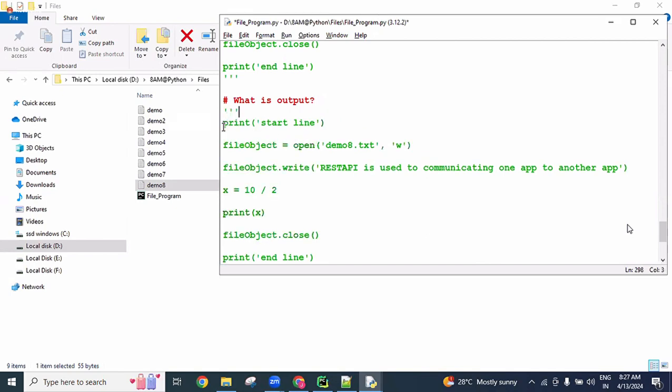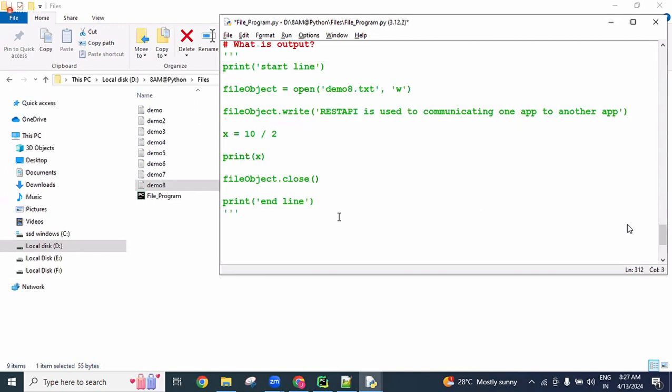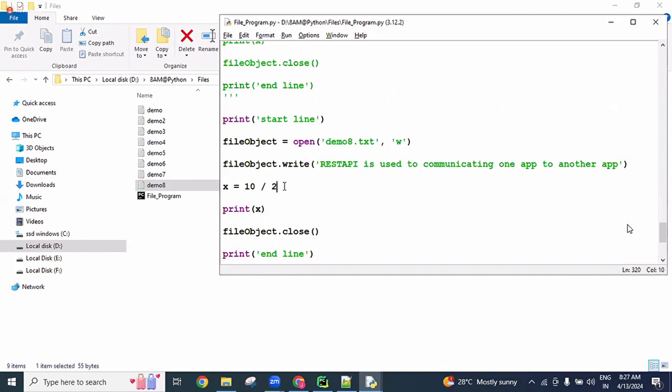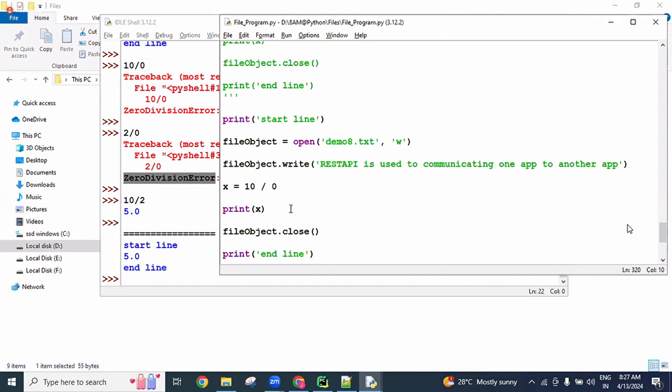Now this same program I will write again. Now see here, I'm using 0. 10 by 0 means we get a ZeroDivisionError. Because of this line, we get a ZeroDivisionError. So line 1 executes, the file object is created, and data is created. Here the division is performed and the ZeroDivisionError comes.